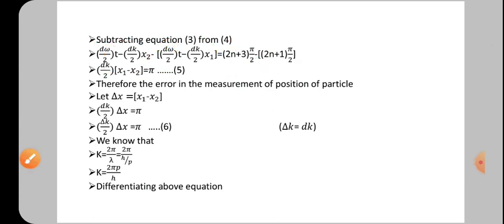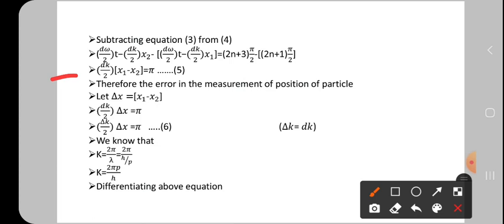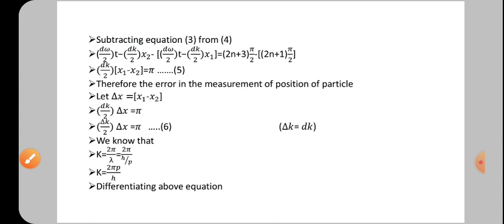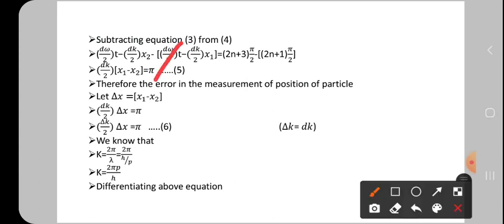Okay, and now see here, d omega by 2 into t, it is inside plus, but here you have the minus. If you multiply inside minus, it becomes minus. This minus term and this plus term get cancelled. Okay, so then what do you get? The x2 and x1 terms will be there. Here the multiplication of x2 is dk by 2 and the multiplication of x1 is also the same, dk by 2.